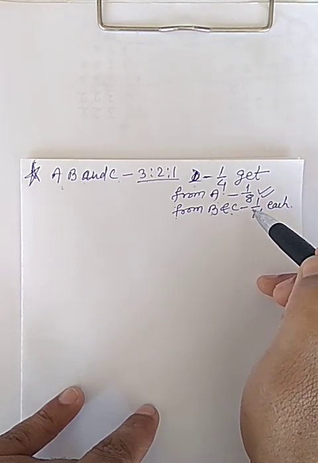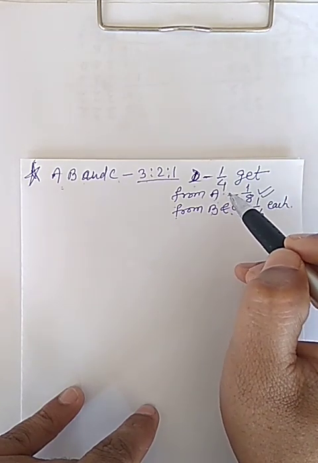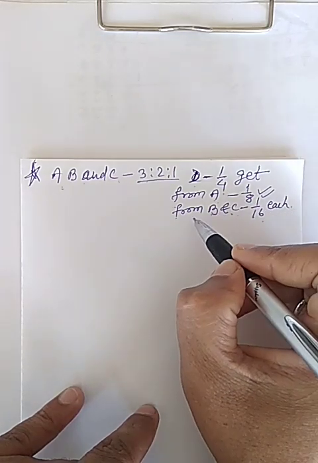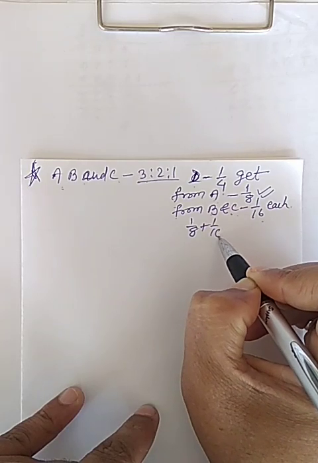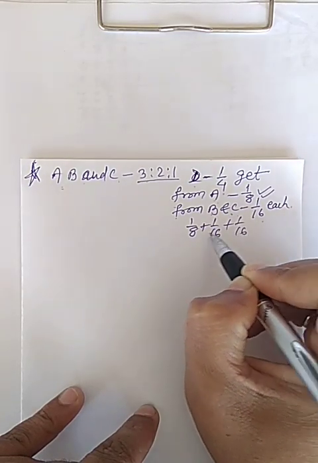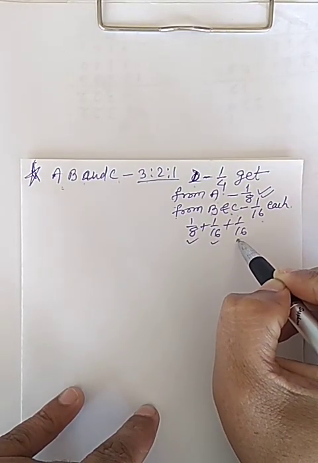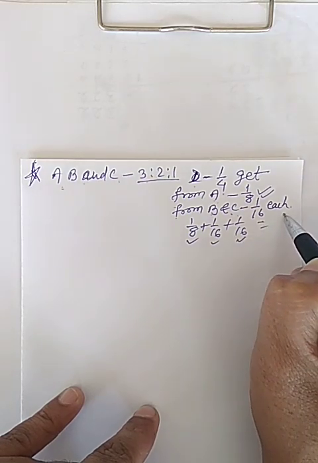Then total share will be 1/4. We can calculate 1/8 plus 1/16 plus 1/16, so it will be 1/4.